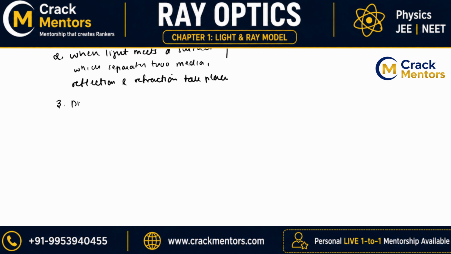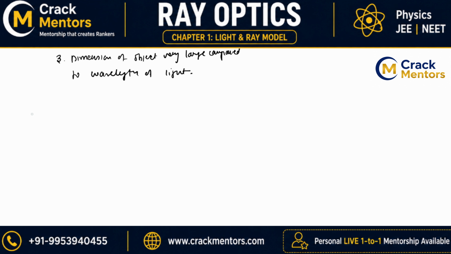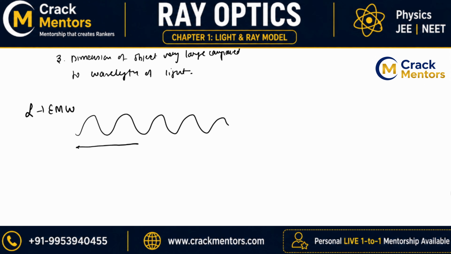The third point says that here the dimension of the object is very large compared to the wavelength of light. This is a catch over here. You will even see the formulas of wave optics, and the statement I am using right now is definitely the correct one. But for now you can understand that light is just an electromagnetic wave, a part of the electromagnetic spectrum. So light will be in the form of waves. Between two troughs, you will find the wavelength of light, which is known as lambda.